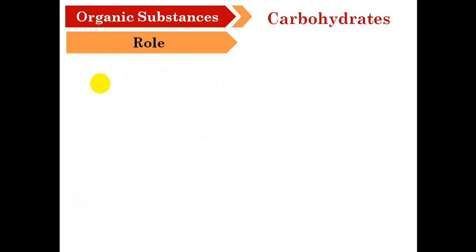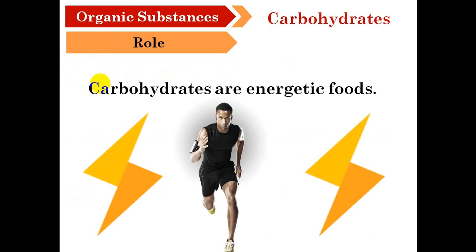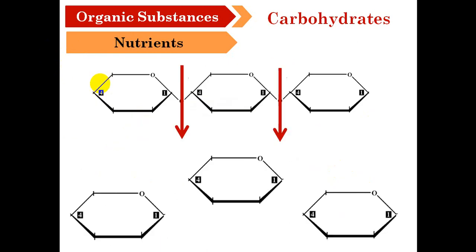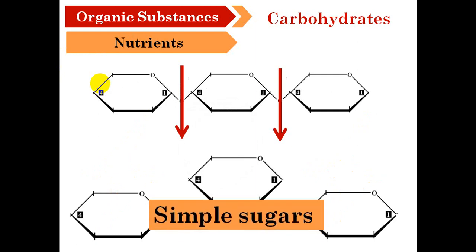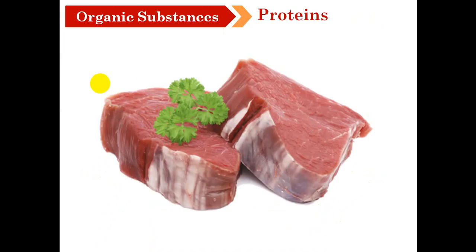What is the role of carbohydrate? Carbohydrates are energetic food. They give you energy. Here we see that the carbohydrates will break down to give us a simple sugar. We will continue with the second organic substance, which is the protein.